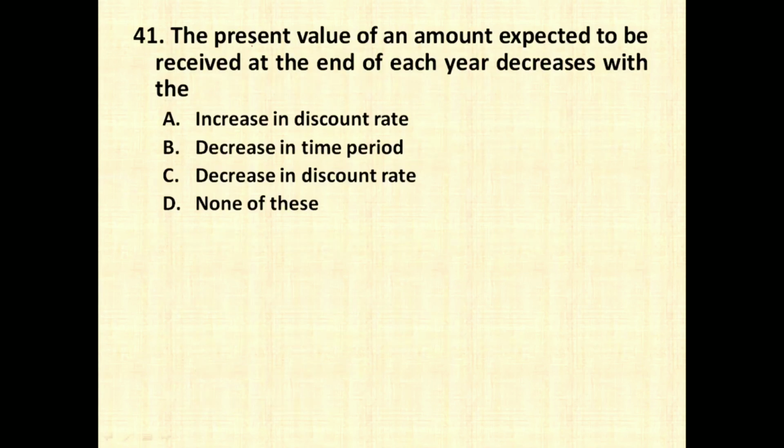The present value of an amount expected to be received at the end of each year decreases with the increase in discount rate, decrease in time period, decrease in discount rate, none of these. So you have to understand the logic here. As the discount rate goes on increasing, the amount which you are going to get goes on decreasing. So option number A is going to be the right option.